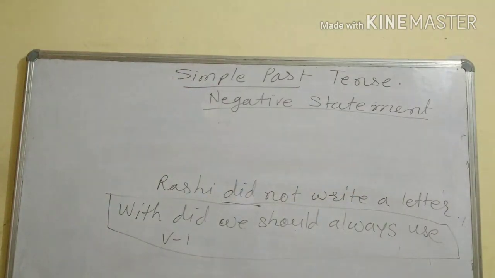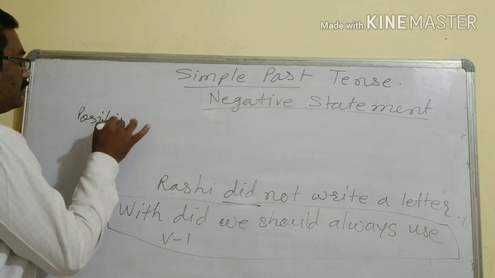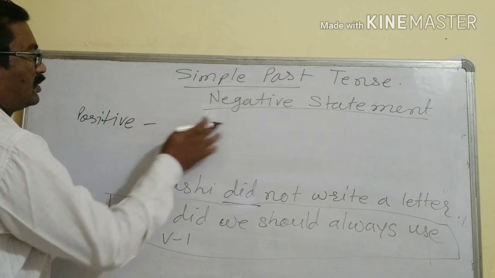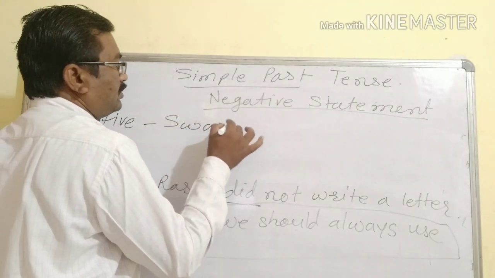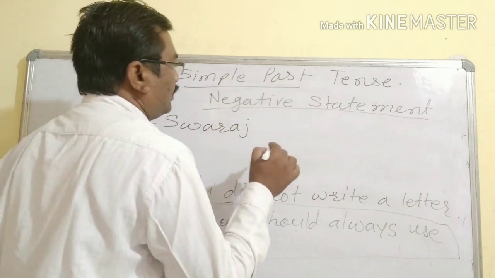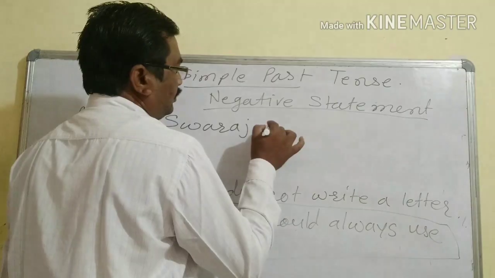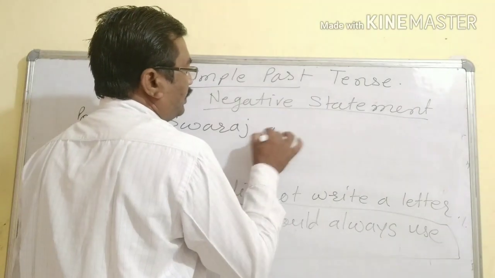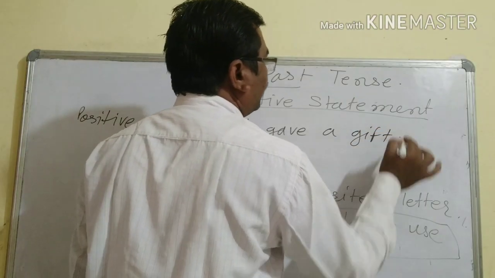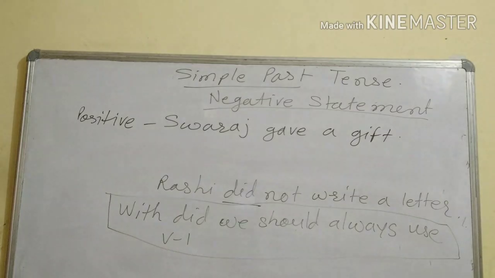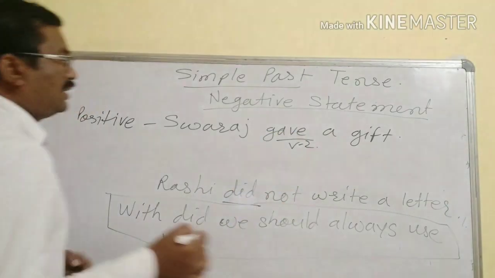Another example we will take of negative. First of all, one positive statement. Swaraj gave a gift. Suppose this statement is there. So this statement you will see here, again V2 is there. This is the positive statement.